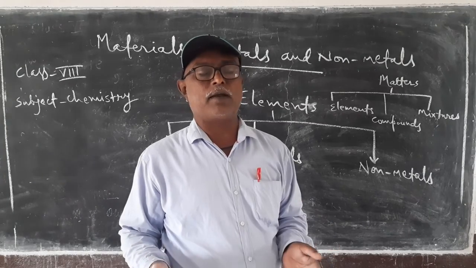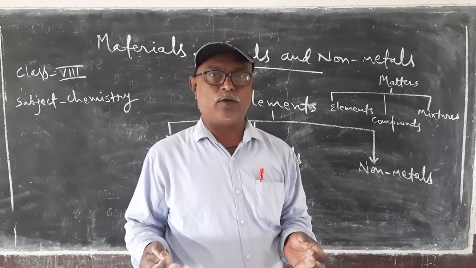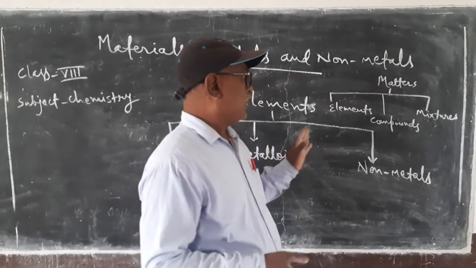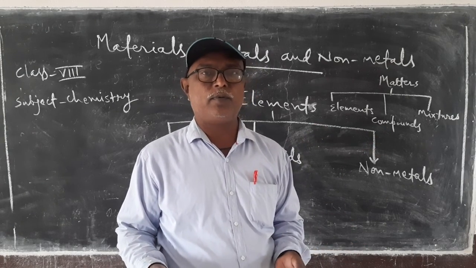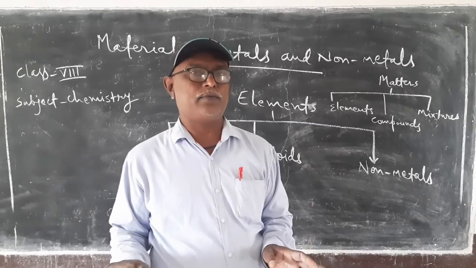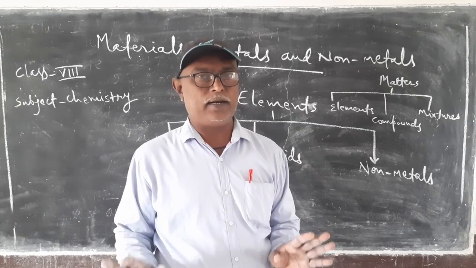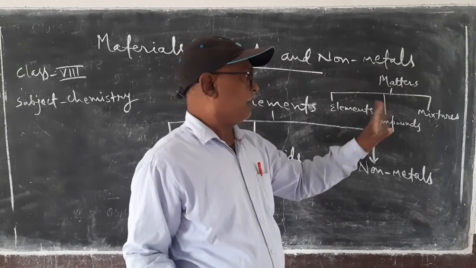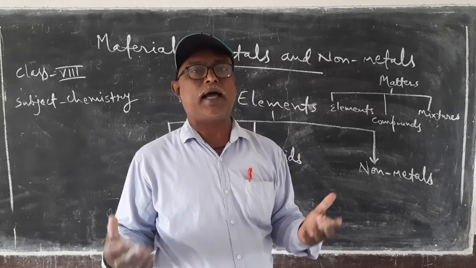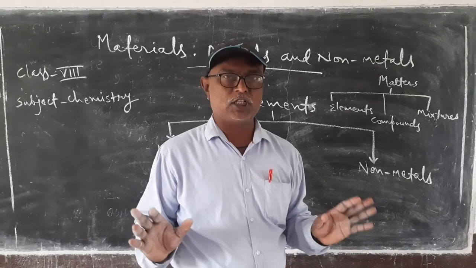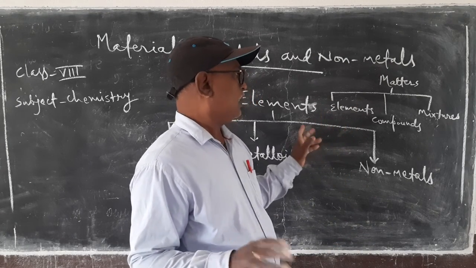That is, elements are made up of only one kind of atoms. Compounds are made up of at least two different types of atoms or two different elements. And when we mix two substances in any proportion, mixtures are formed.